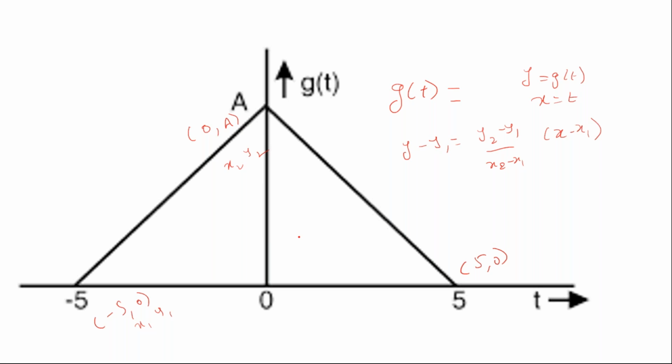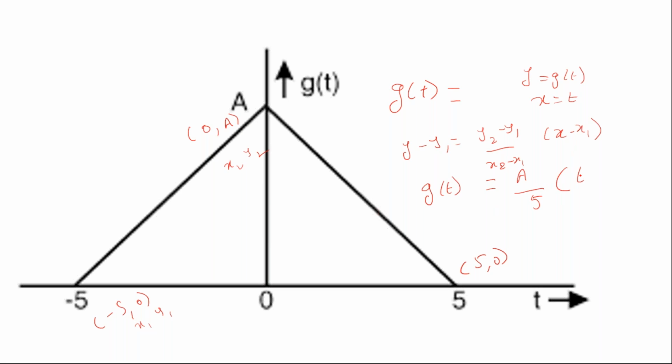And y1, y2, x2, x1, already I have given the points. Now you can write y minus y1, I can write g of t minus y1, which is equal to y2 minus y1, which is a, divided by x2 minus x1. So x2 is 0, x1 is minus 5, minus and minus becomes plus, a by 5 into x.